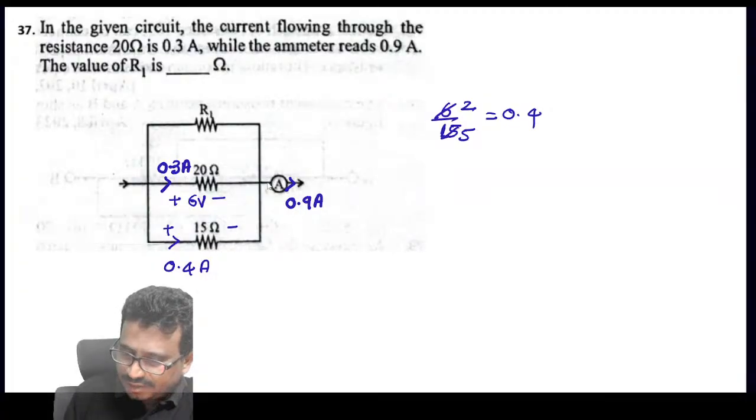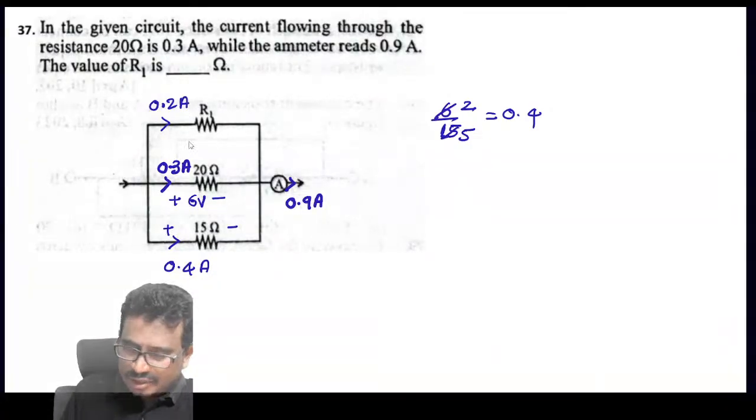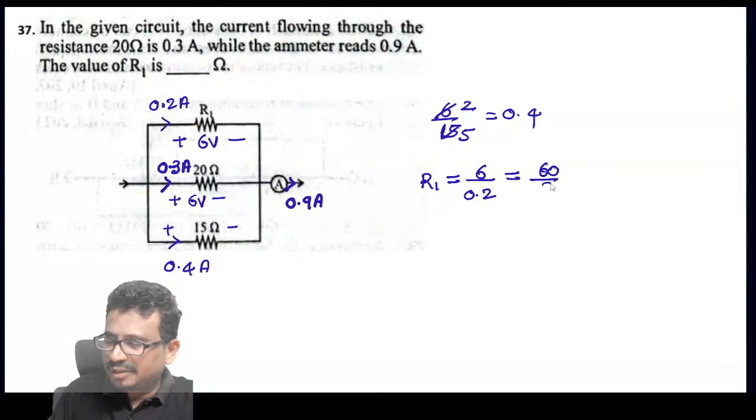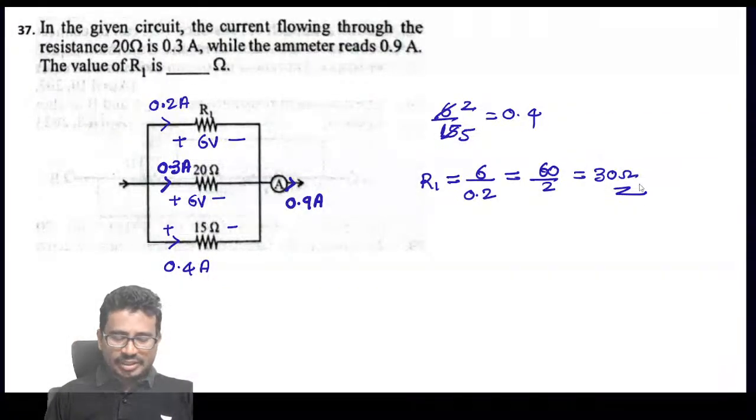So this 0.9 means this current will be now 0.2 amperes. Now this voltage is the same, that is 6 volts only. That means the resistance value will be now 6 by 0.2. That is 60 by 2, which is equal to 30 ohms. The resistance R1 is 30.